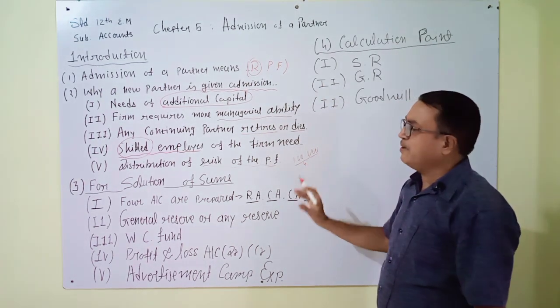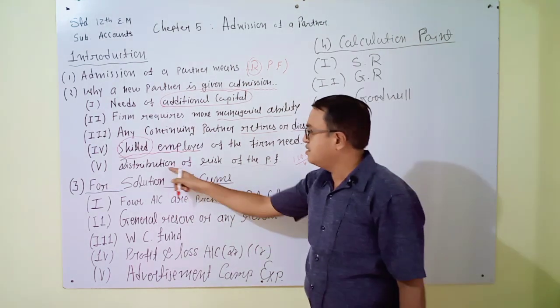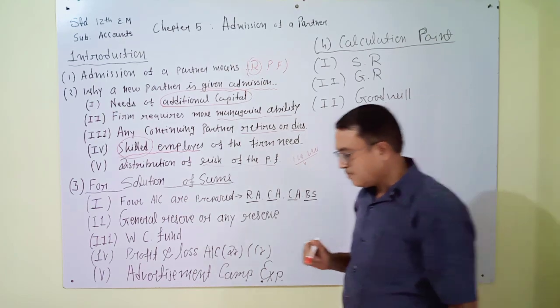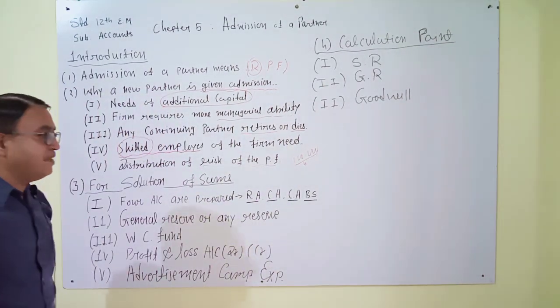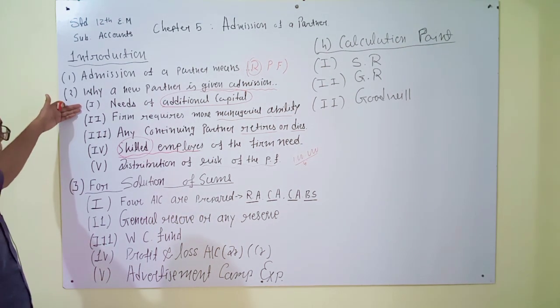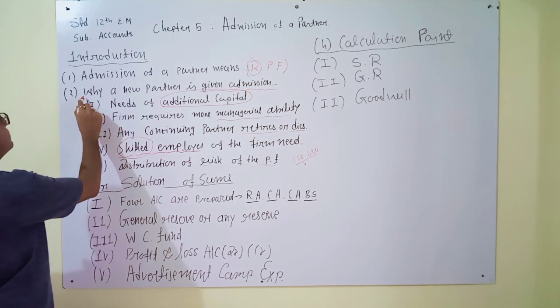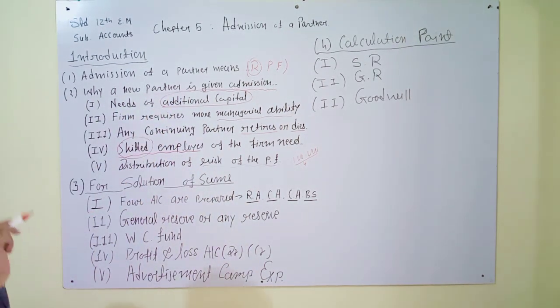It is a simple example to explain the distribution of risk of the partnership firm. You see, I have explained a total of 5 points: why a new partner is given admission.